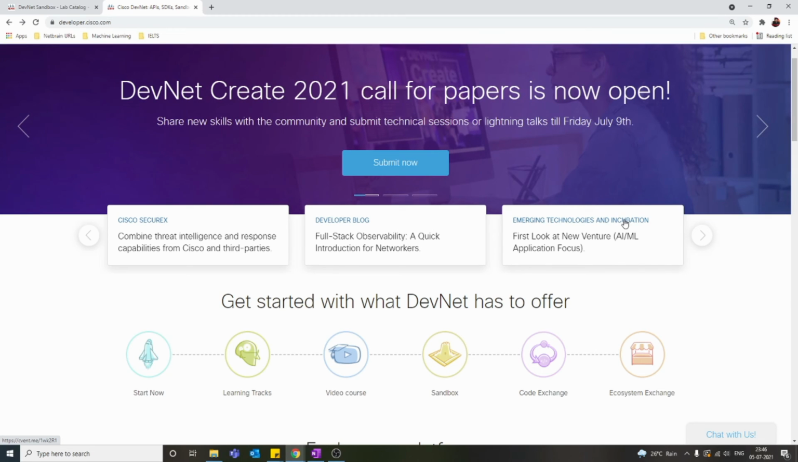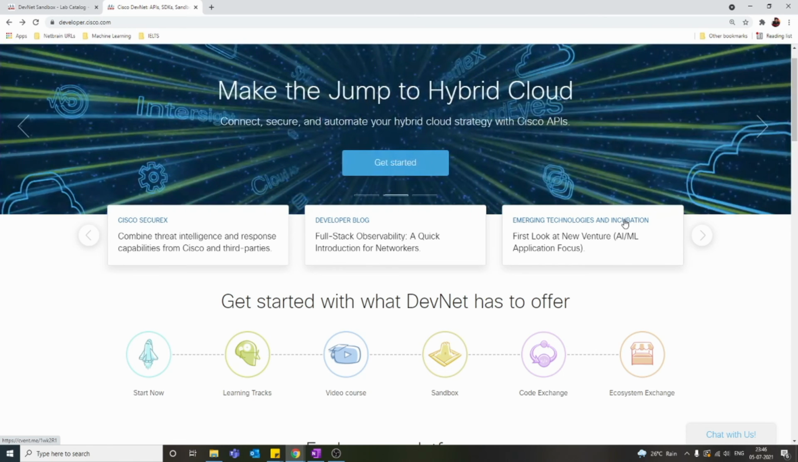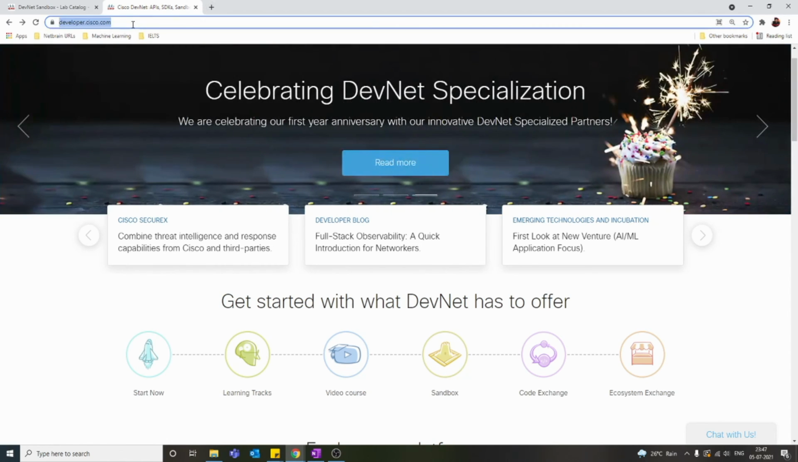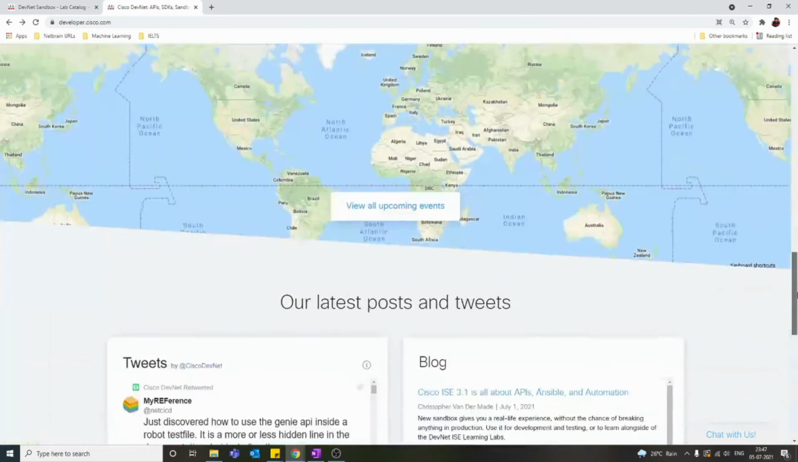I will just quickly tour how you can access the lab, and how you can start practicing your API programming or network programming here. Okay, so let's jump into it. Let's start with how you can get into the website. You can just go to developer.cisco.com, and this will be your home page, right? A nice website from Cisco.